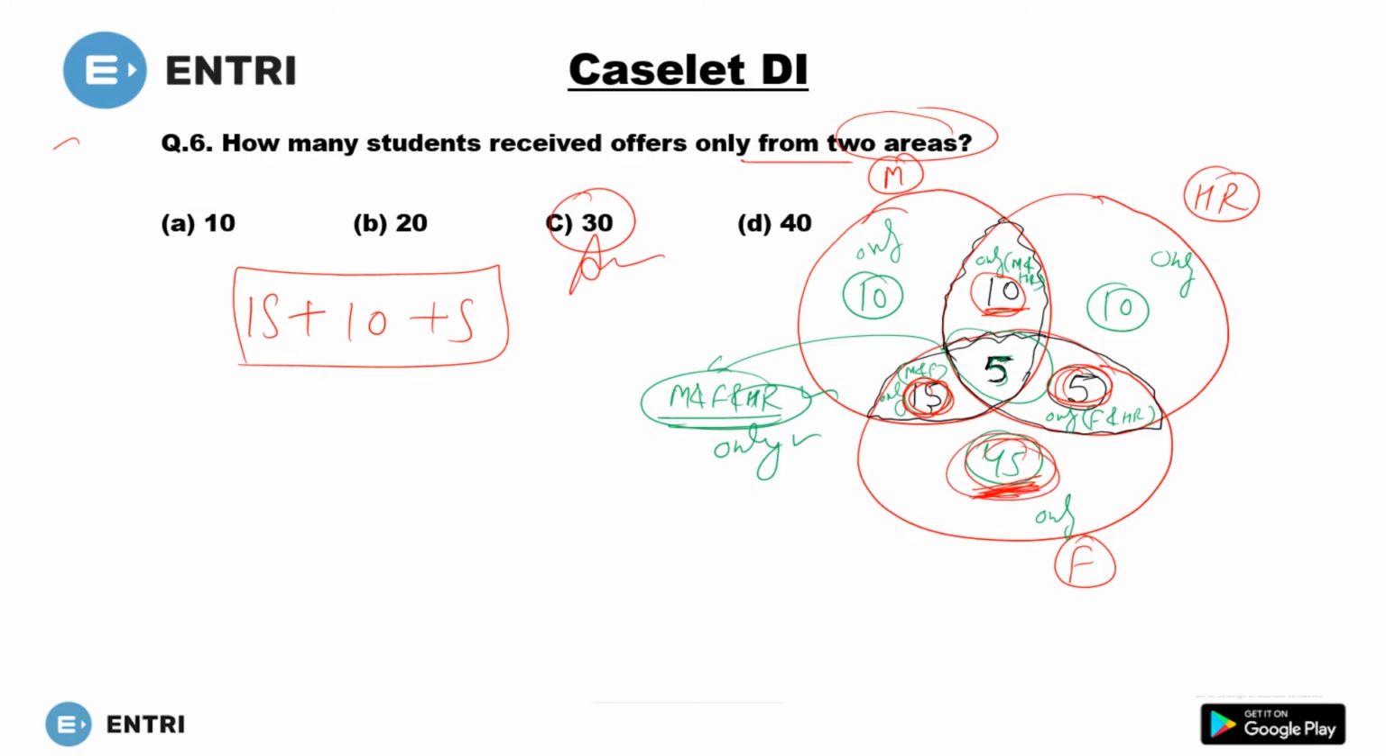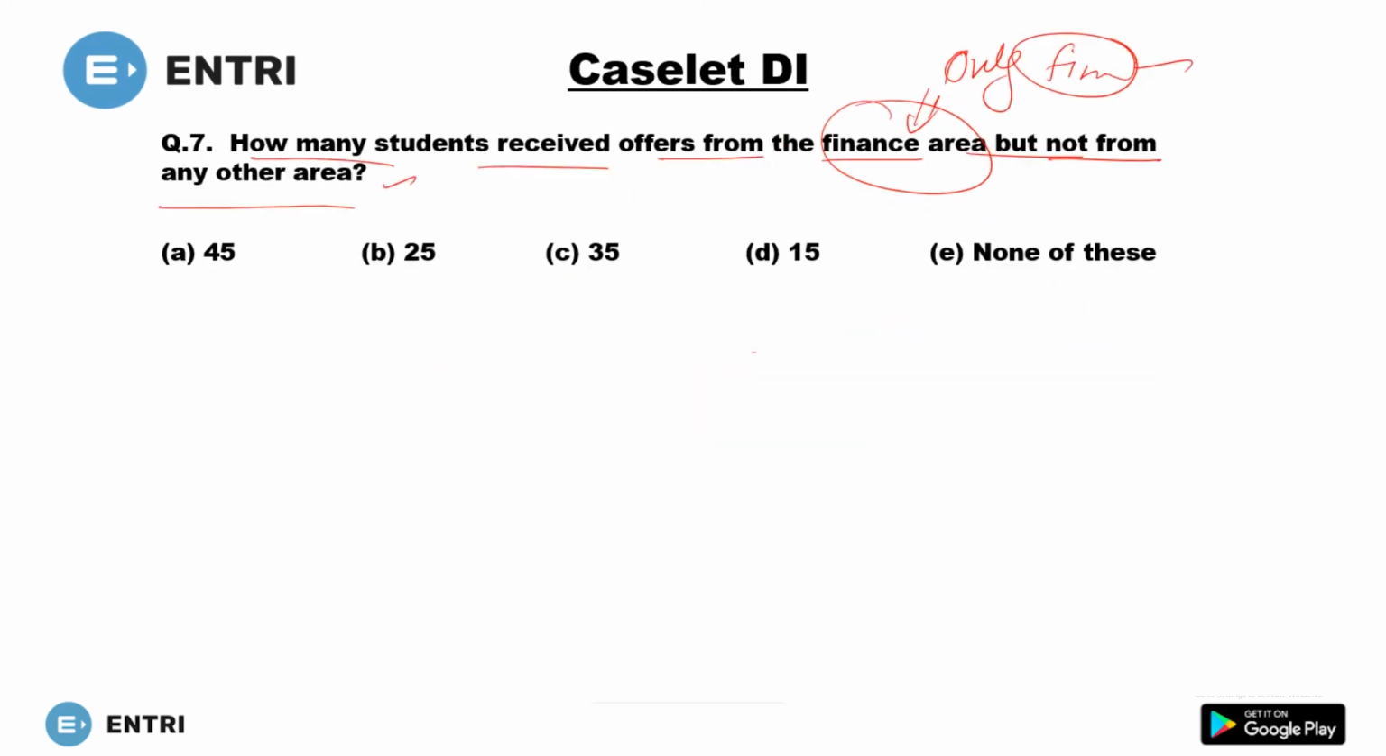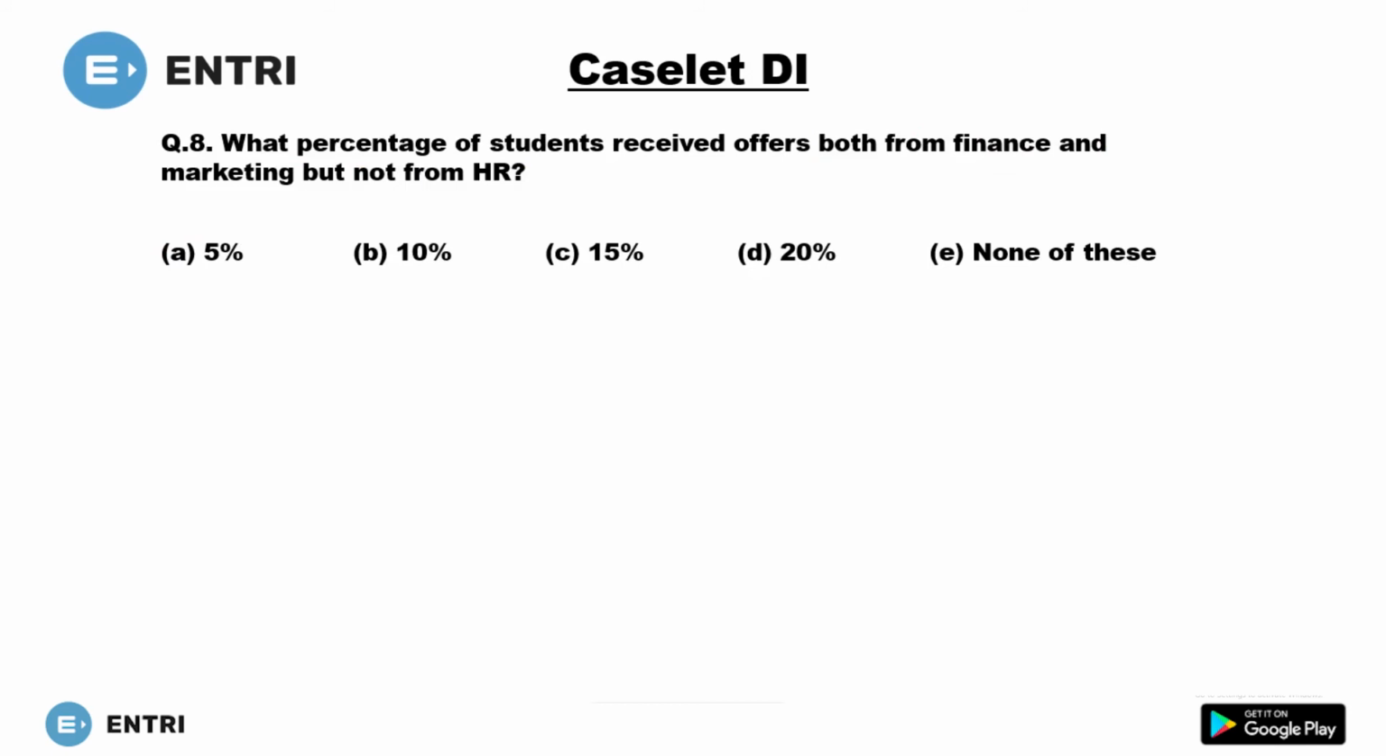This is 45 because these 15 will have some other. These 15 have marketing also. These 5 have all 3. These 5 have HR also. So there are these 45 remaining. So only 45 are in finance. Move to the next one.